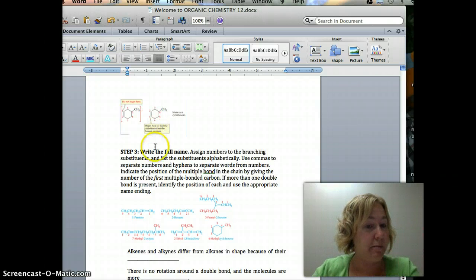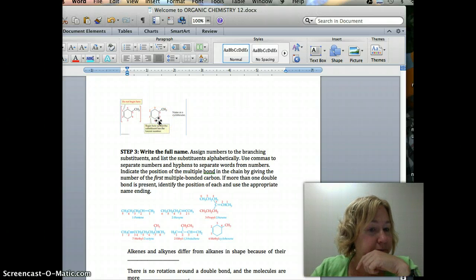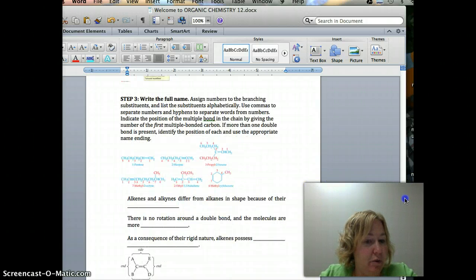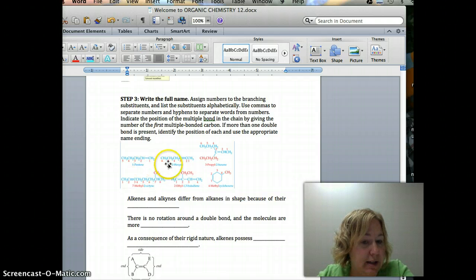So in this case, you would name it 1, 2, 3, 4. Don't start where the methyl group is. Start where the double bond is. Write the full name of the whole thing. So here the parent name is pentane, and you have to put where the double bond is. So in this case, it's 1-pentene. In this case, it's 2-hexyne, because you have a triple bond.